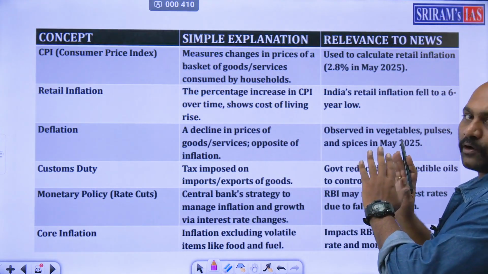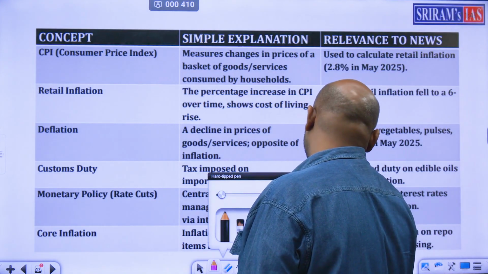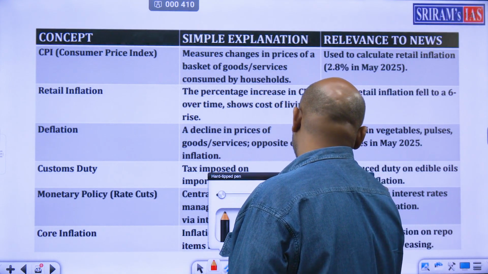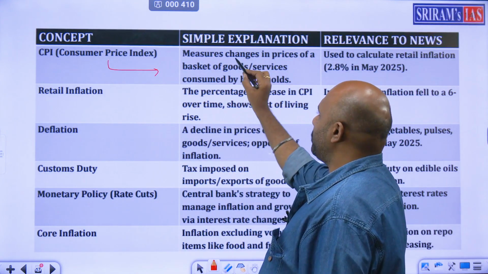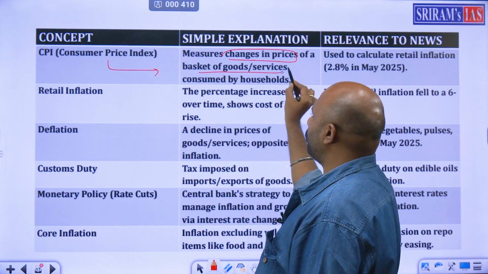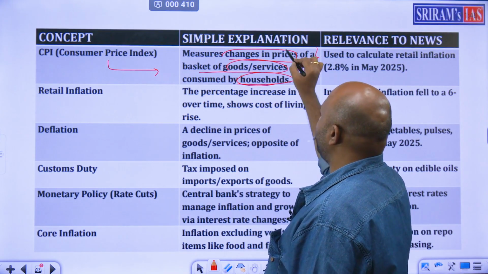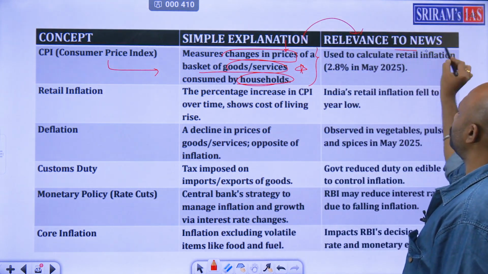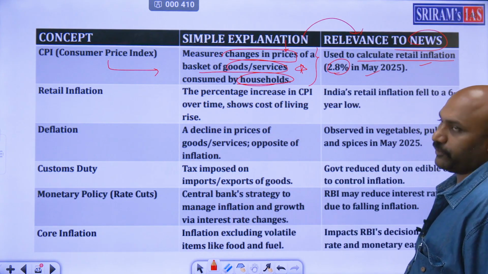What are the important concepts which we have studied? Let's have a quick glance at this. CPI ante enti? Consumer Price Index. It measures changes in prices of a basket of goods and services consumed by households. So this is the explanation. And what is the relevance to news? Calculate retail inflation, 2.8% in May 2024.